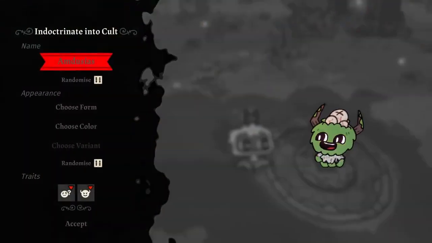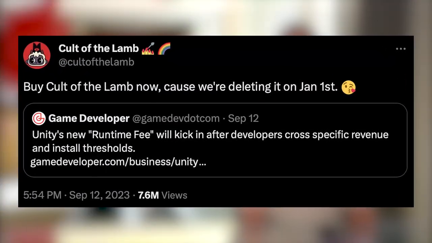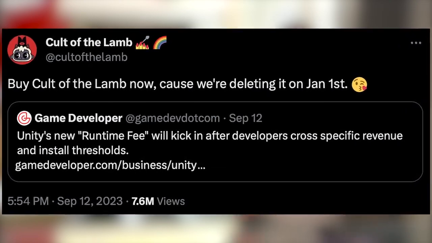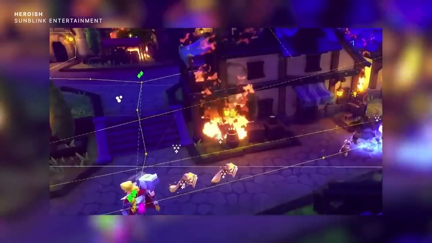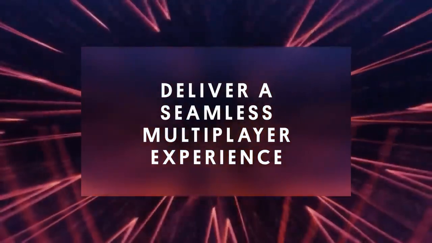Of course, developers, publishers, and gamers alike united in their backlash toward the pricing. Some developers, such as the ones who created Cult of the Lamb, took to Twitter to air their complaints, saying, quote, "Buy Cult of the Lamb now, because we're deleting it January 1st," end quote. This past week, the company has revised their plans in an open letter to their community. Mark Whitten, the leader of Unity Create, started off with an apology before detailing their new plans.